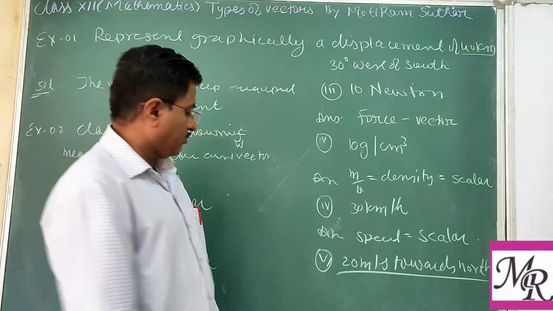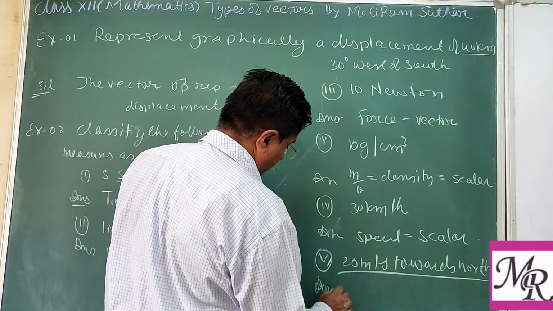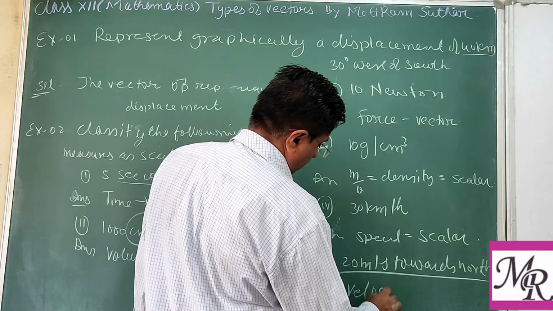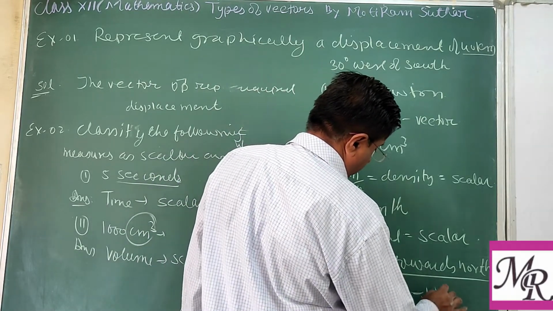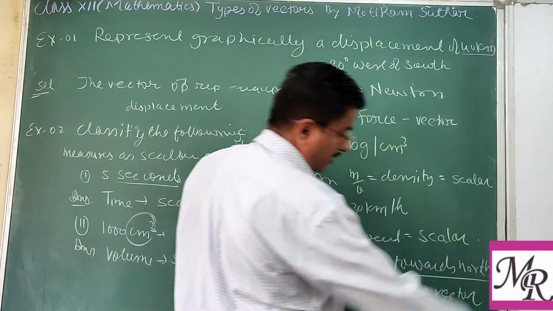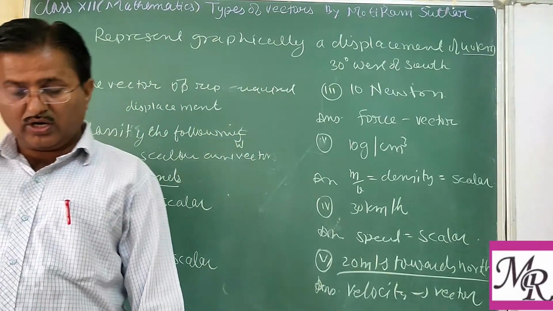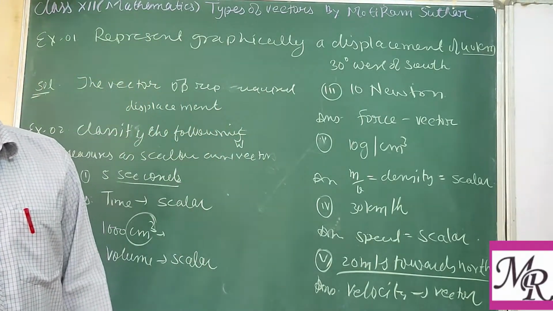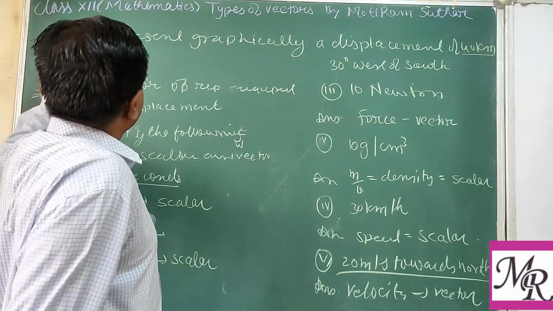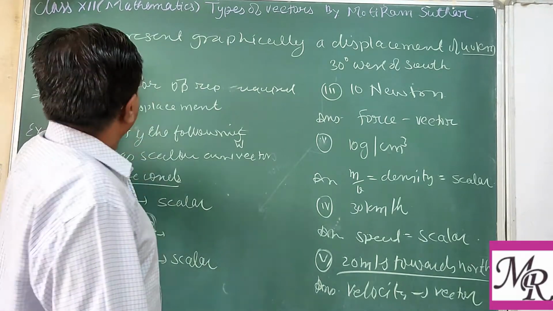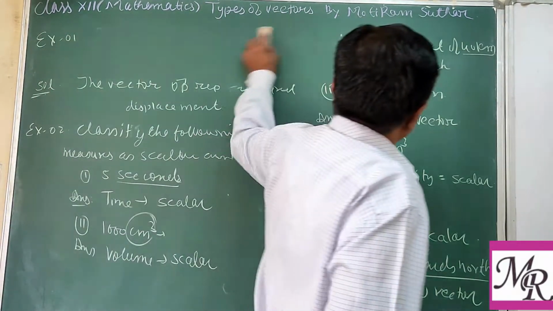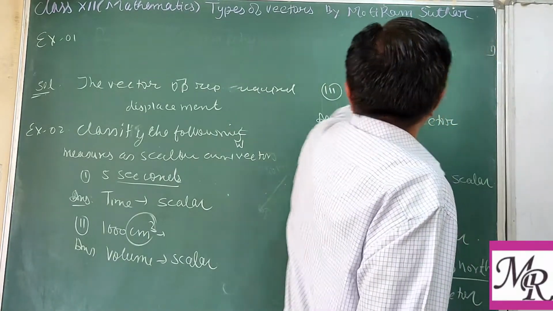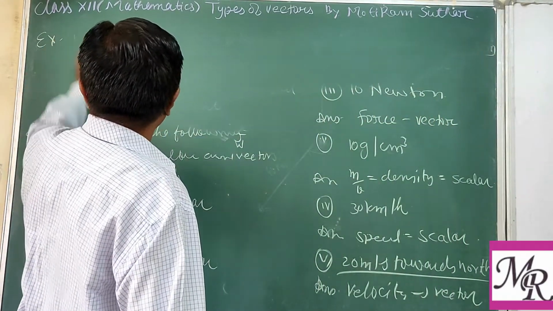And we know that velocity is a vector quantity. In this way, one can easily identify whether a given physical quantity is a vector or scalar quantity.